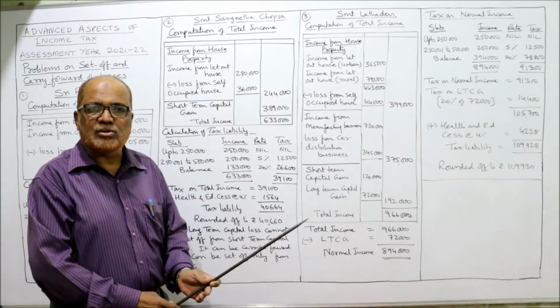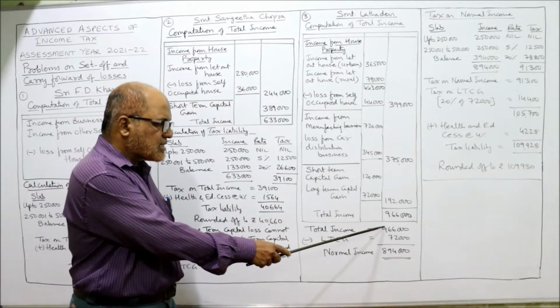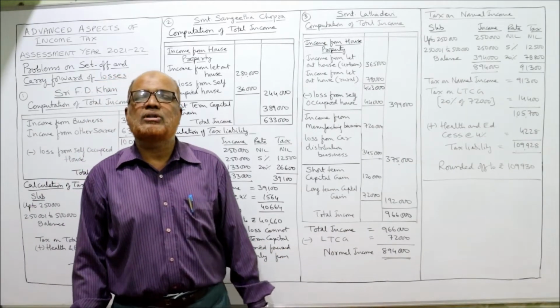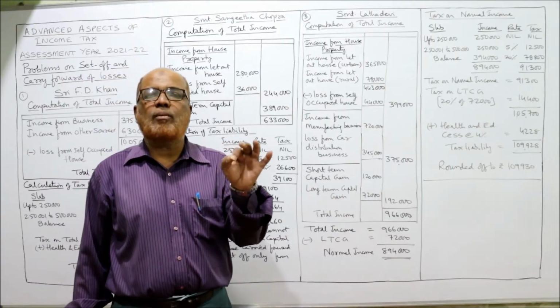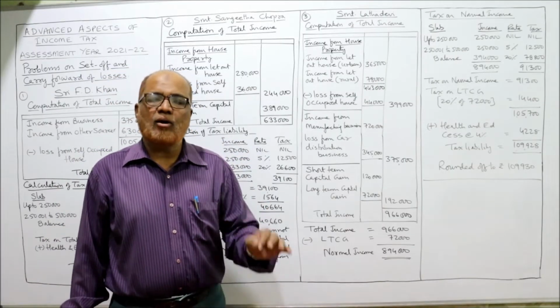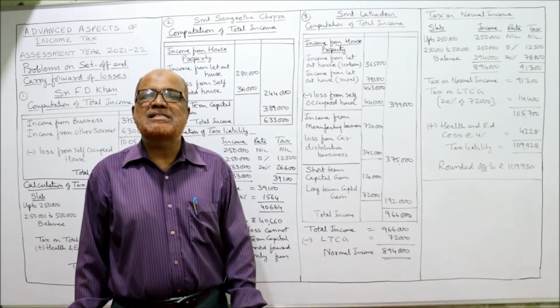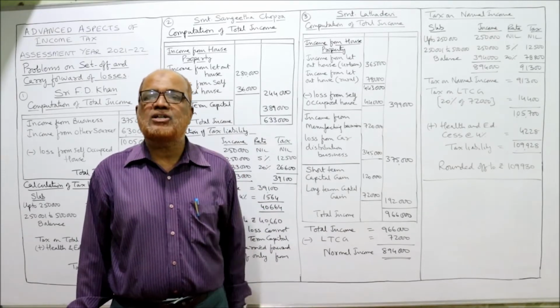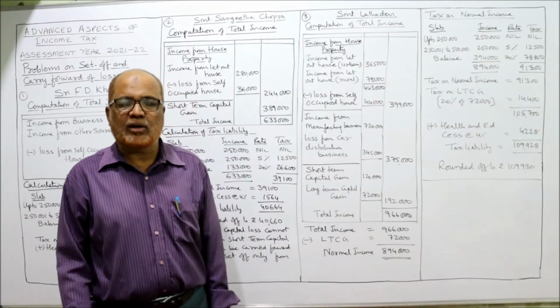Deduct 72,000. So total income 9 lakh 66 minus LTCG 72, so 8 lakh 94,000 is called normal income. And on normal income, the slab system will apply, and on LTCG, the flat rate will apply. That is the point you have to remember.